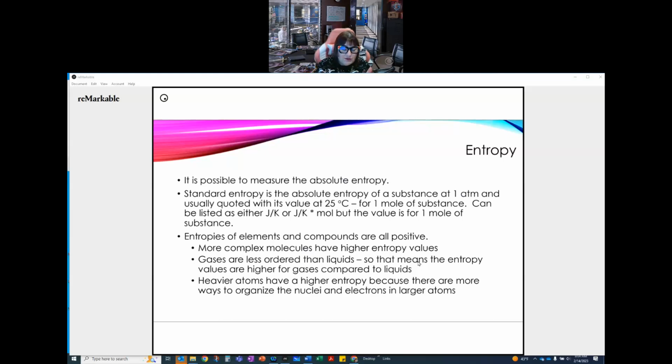So there are a lot of factors that go into this, but it really has everything to do with how many different ways I can arrange the energy that exists. That energy exists not only in bonds, but also in the position of the nuclei and the electrons, and in how much freedom that particular molecule has based on its state. So those are things that we can talk about in terms of entropy.